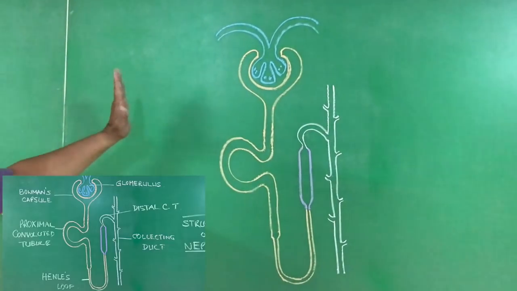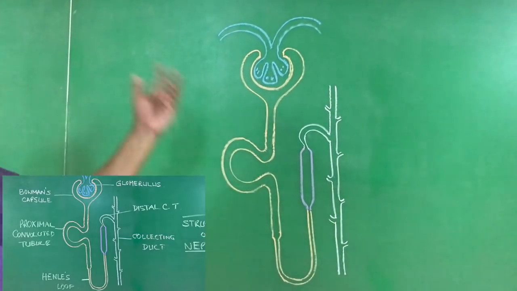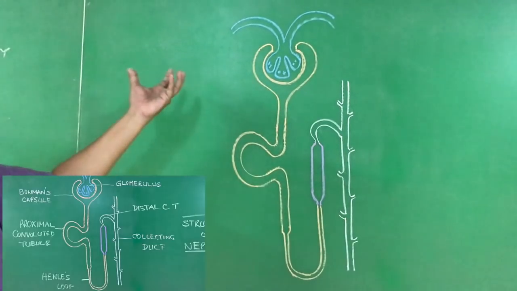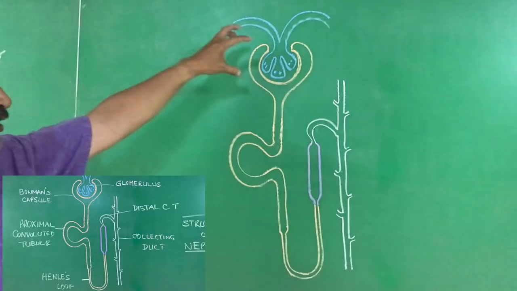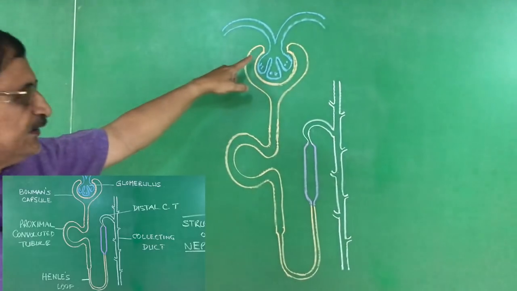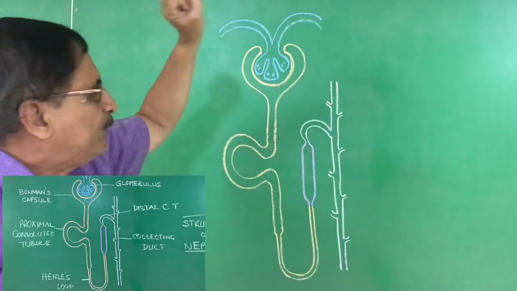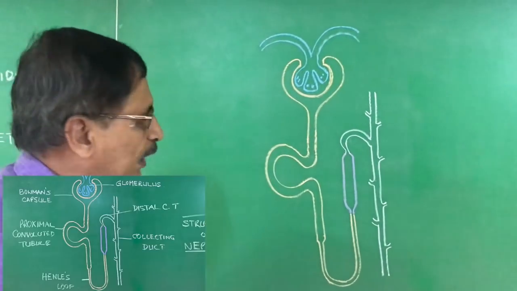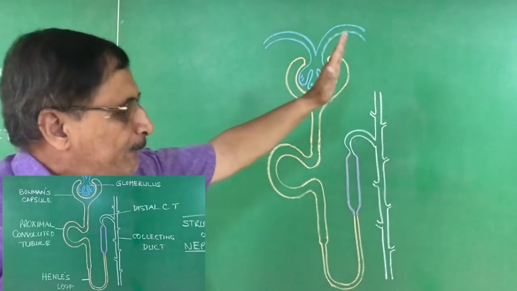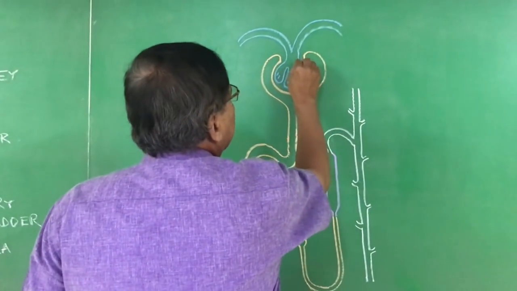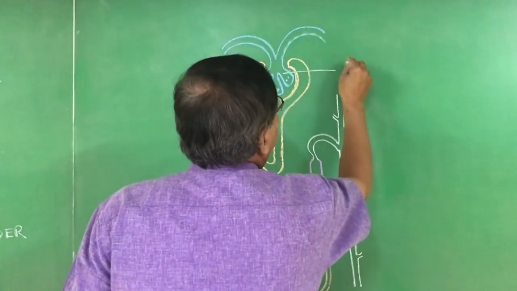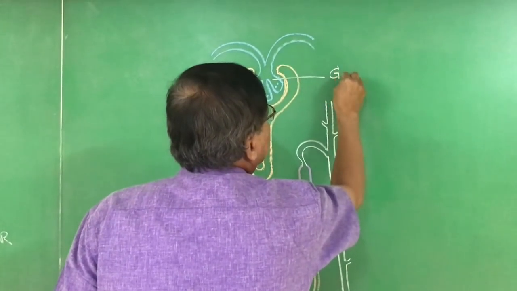I was telling you, there is a glomerulus that is having thin walled capillaries. It forms a glomerulus and it is well embedded within a cup-like structure called Bowman's capsule. Now we identify its parts. Okay, now here this is glomerulus.